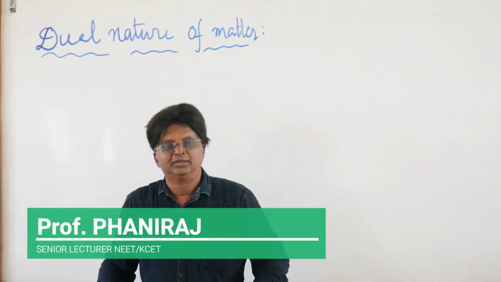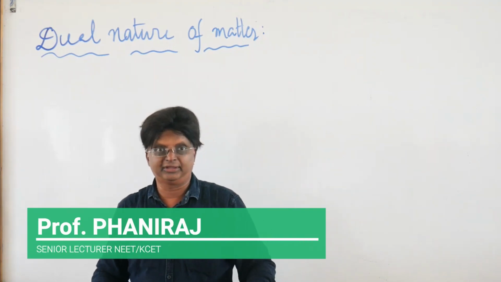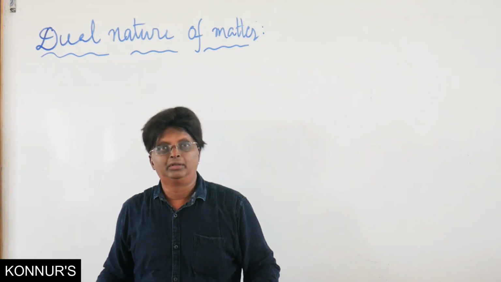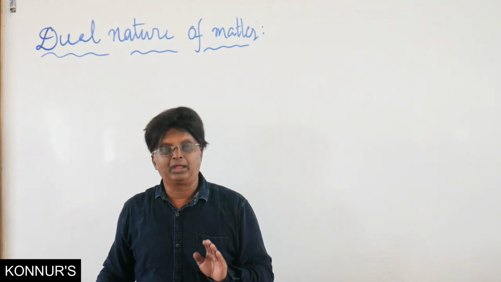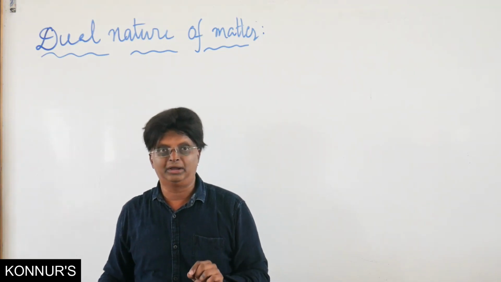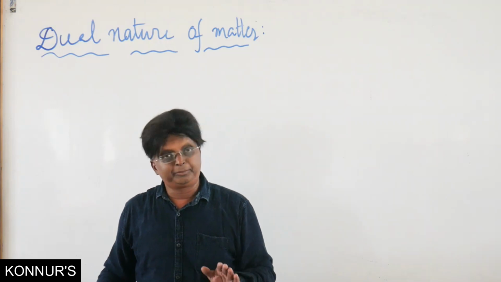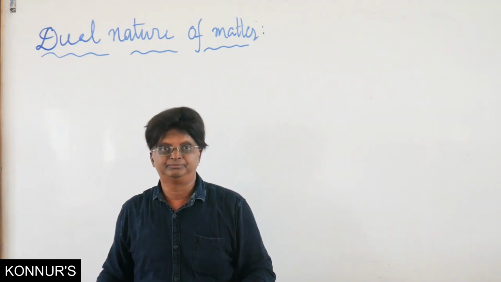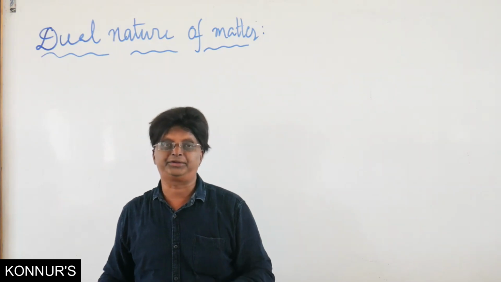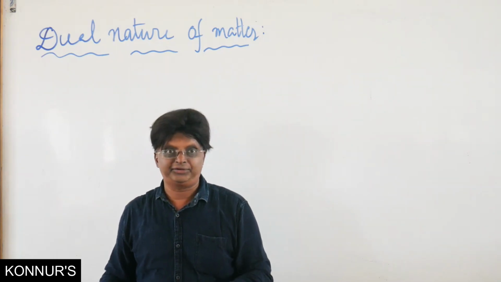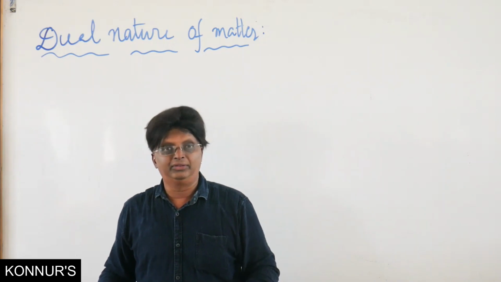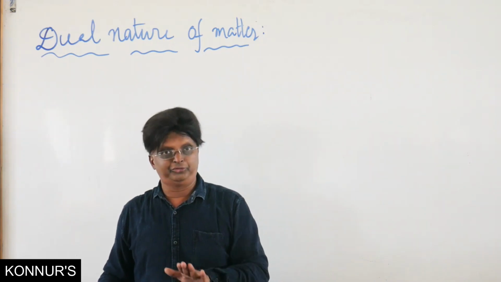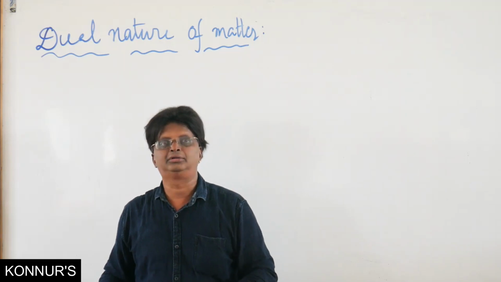Good morning all of you. We started with our part 2 syllabus yesterday: the dual nature of matter, the concept of photon with some details, and then the idea of de Broglie matter waves. De Broglie proposed the concept of matter waves, that is the duality of matter. Earlier it was the duality of light that was established. Light, which was supposed to be a wave, also shows particle nature, and that is why light is said to be dual. So radiation has a dual nature.